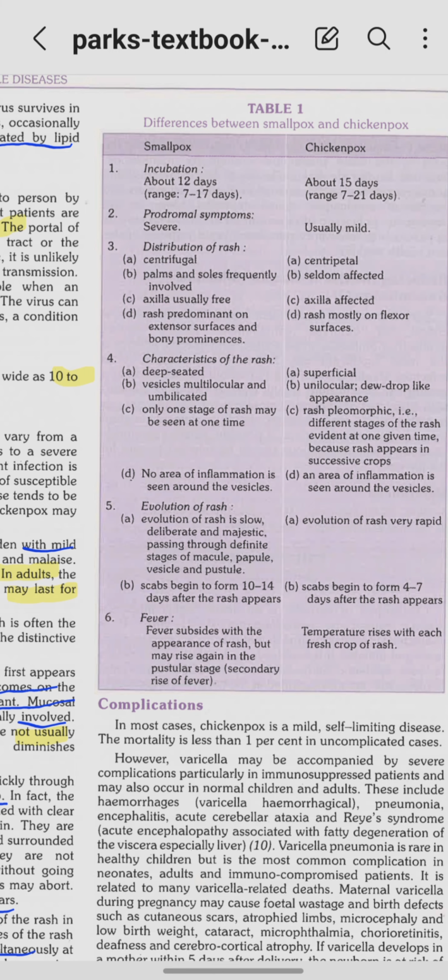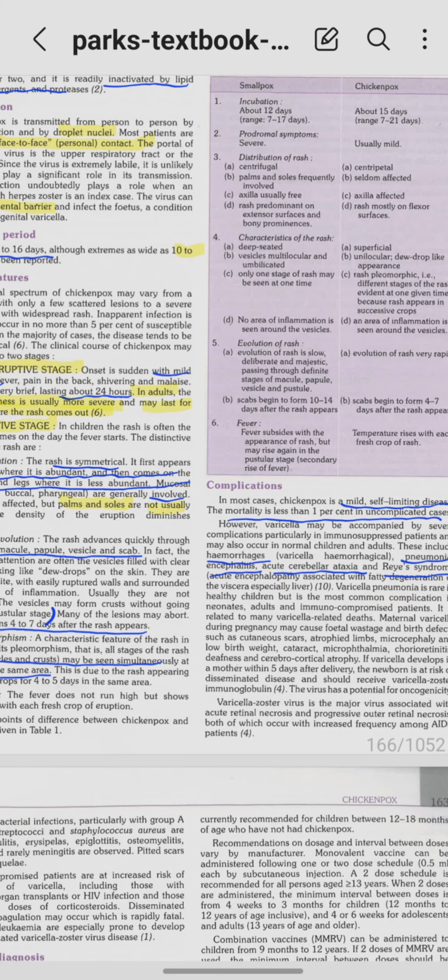What is the characteristic of this rash? Rash is deep seated in smallpox, and it is superficial in chickenpox. The vesicles are multilocular in smallpox, it is unilocular in chickenpox. One stage of the rash may be seen at one time in smallpox, no pleomorphism, and there is no area of inflammation around the vesicles. In chickenpox, the rash is pleomorphic and there is an area of inflammation around the vesicles. Okay, fever will subside with the appearance of rash in smallpox, may rise again in the pustular stage, right? That is the secondary rise of fever. Okay, and in chickenpox, temperature rises with every fresh crop of rash.